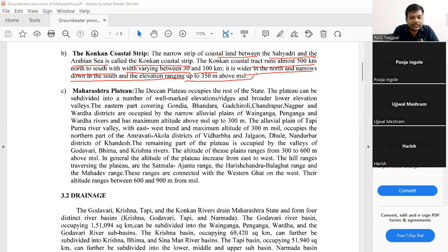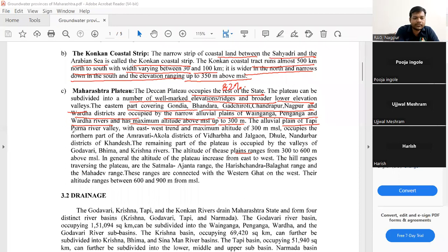Next comes the Deccan Plateau or the Maharashtra Plateau. The Deccan Plateau occupies the rest of the state. As we know, 82% of the state is covered by the Deccan Plateau. It can be subdivided into a number of well-marked elevation ridges and lower elevation valleys. The eastern part covering Gondia, Bhandara, Gadchiroli, Chandrapur, Nagpur, and Wardha districts is occupied by narrow alluvial plains of the Wainganga, Penganga, and Wardha rivers and has a maximum altitude above MSL of up to 300 meters.